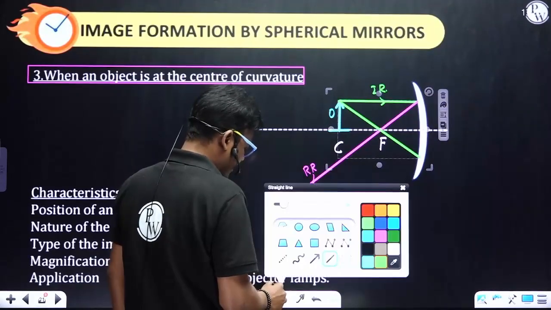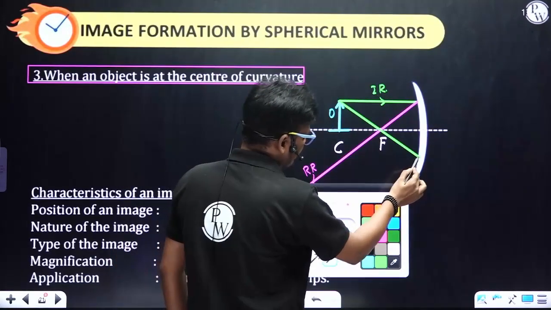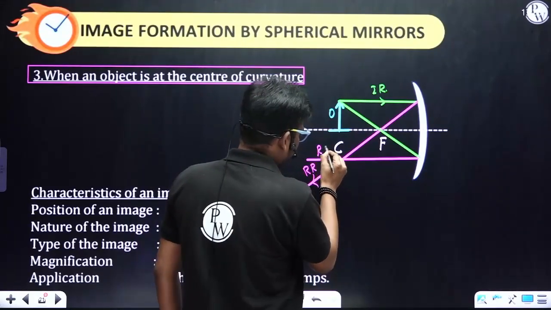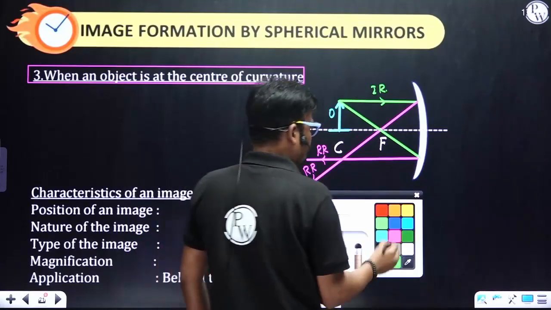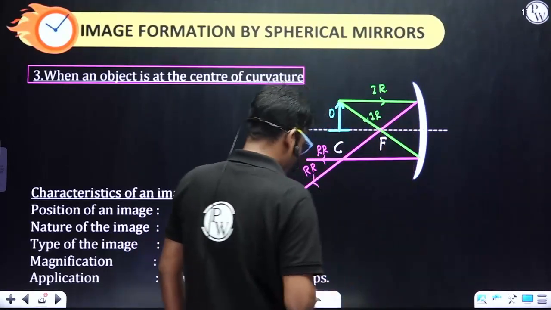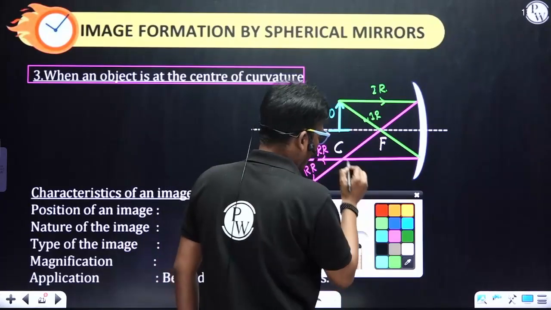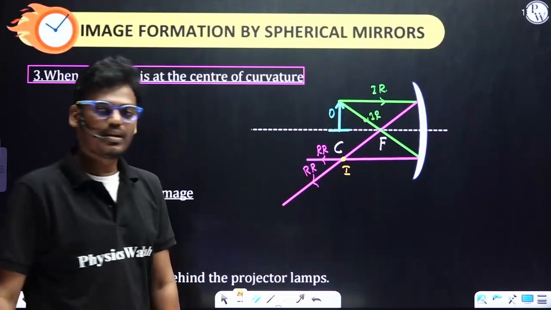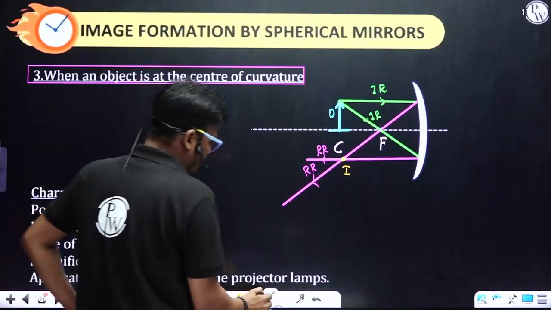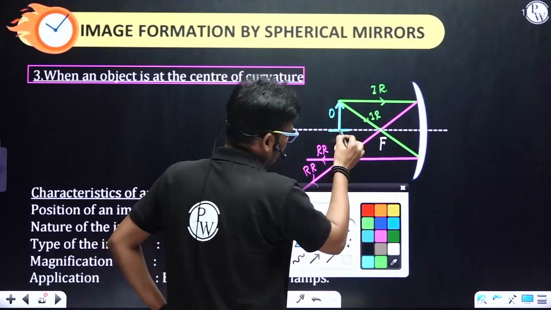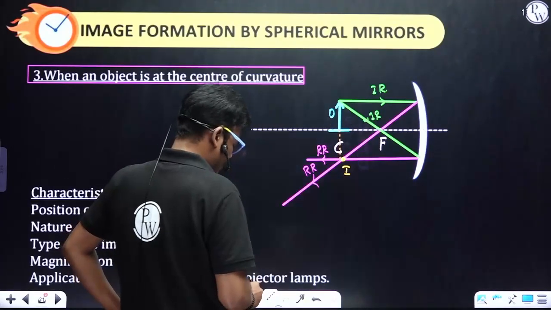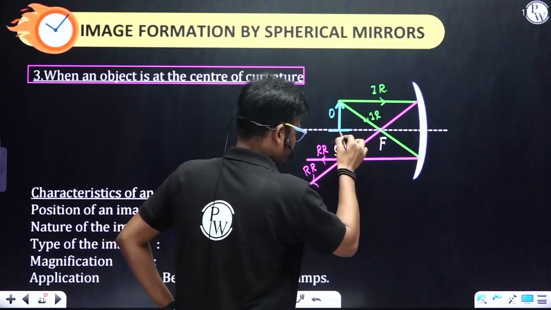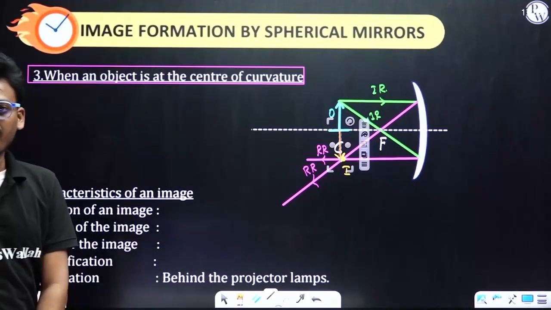Now let's join the reflected rays. This is the reflected ray from the mirror, and this is the incident ray. This is the point where the two reflected rays are meeting. So here is the position of the image. Now what you have to do? Draw the perpendicular to the principal axis, and join all the dotted lines.